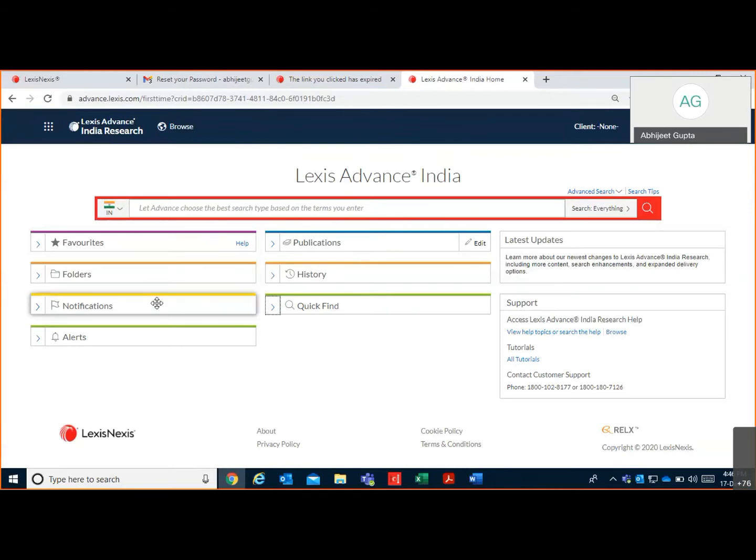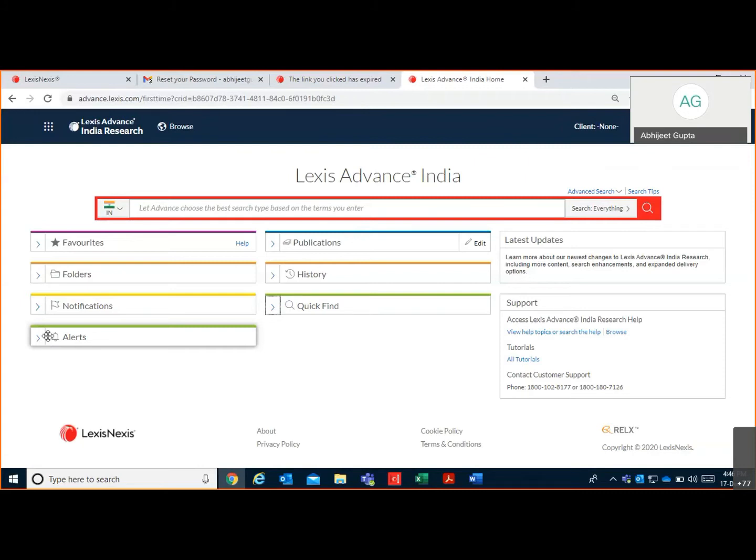Next is notification. In the notification tab, you get any communication from LexisNexis. The next one is alert. You can create n number of alerts. For example, if you are searching for a complex topic, let's say medical negligence, then any new update on that topic, be it in cases, legislation, or commentary, you will get on your email ID.